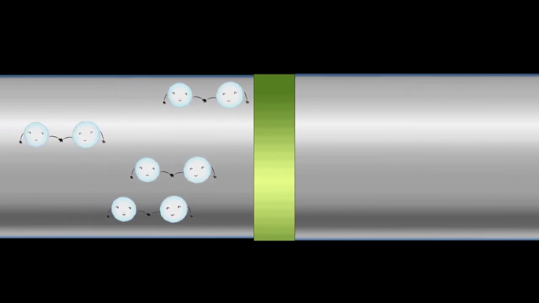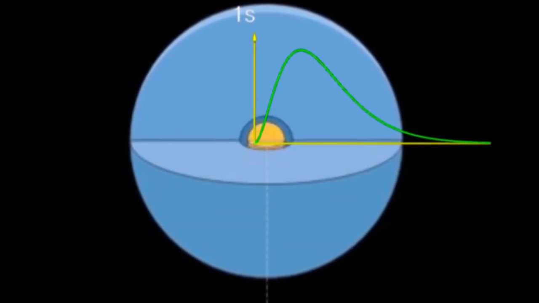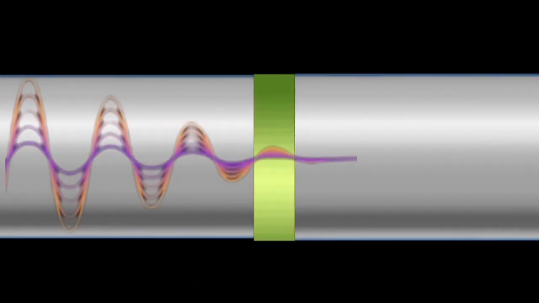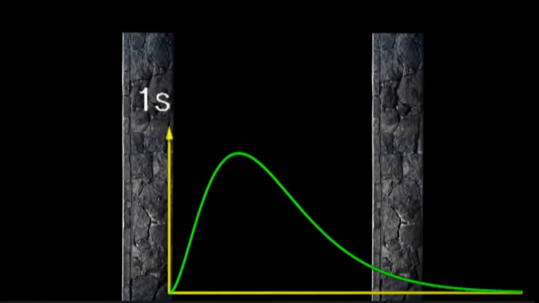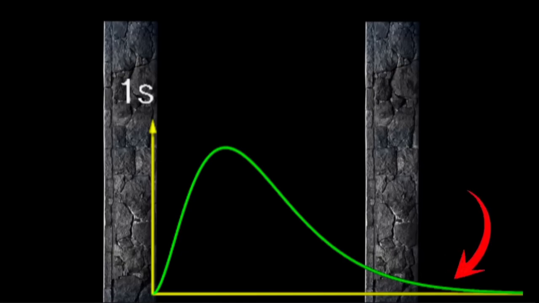All these pairs together behave as a single coherent quantum wave, similar to the probability cloud of an electron around an atom. This quantum wave can actually tunnel through the thin insulating barrier. This is the same phenomenon we see in atomic tunneling, where an electron's probability cloud can extend beyond the binding force of the nucleus or the potential barrier.